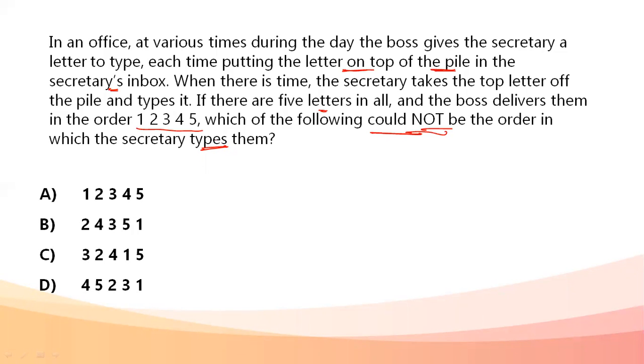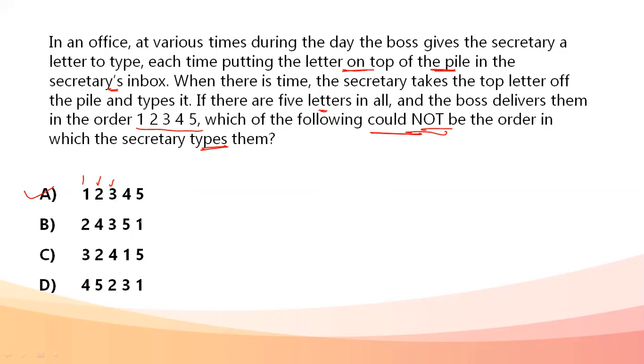Let's check with respect to the options, because it is easier to go with the options in such types of questions. Option A: 1, 2, 3, 4, 5. The boss delivers the first, then the secretary does the first letter. Boss delivers the second, secretary does the second. Boss delivers the third, secretary does the third, and so on up to 5. So this is a possible case. Now let's look at the second one. It always has to be delivered in the order itself.